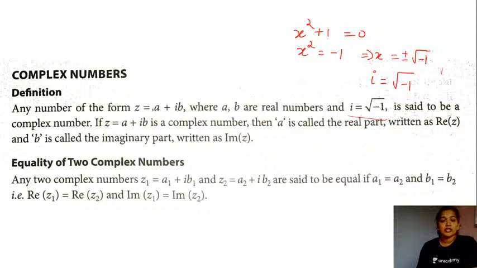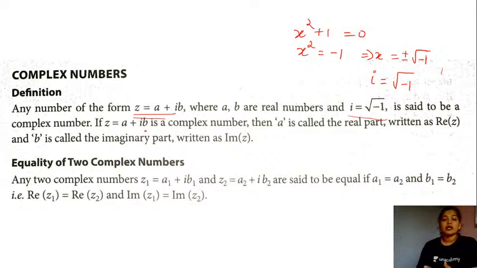Now here in this case, given the complex number, the number a is called the real part of the complex number, wherein the number b is called the imaginary part. Okay, because this is written along with iota, which is root of minus 1, we tend to say this is the imaginary part here. So these are the components of a complex number, and this is how we represent a complex number here in this case.